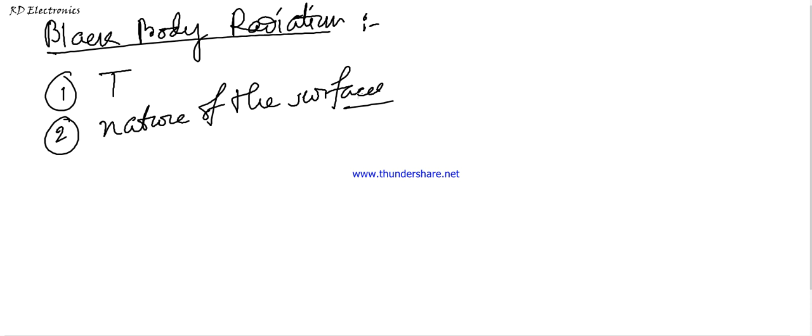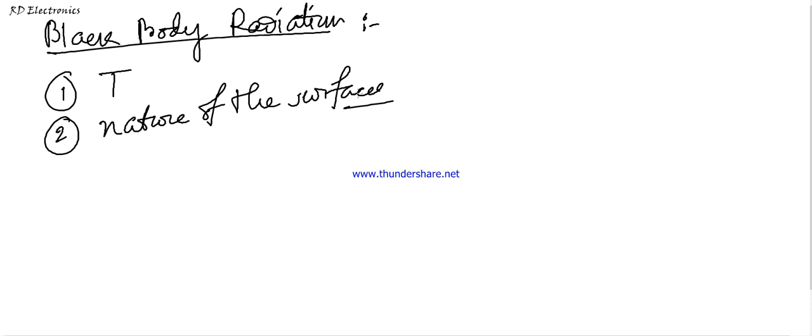A surface that can absorb all of the radiant energy falling on it has an absorptivity equal to 1, and also emissivity equal to 1. A body with such a surface is known as the black body. The concept of the black body begins from here. According to Kirchhoff's law, the emissive power of a black body is a function of temperature only. It is noted that in a practical scenario, a perfect black body is not available.